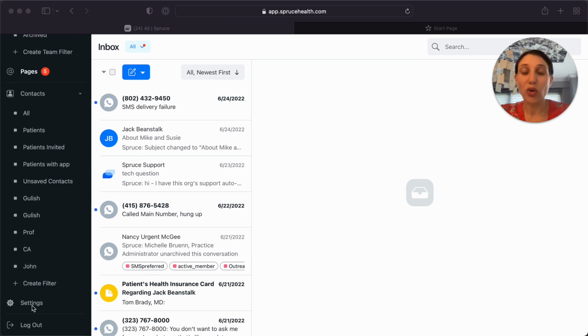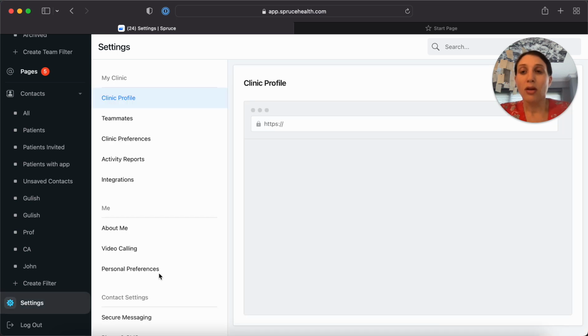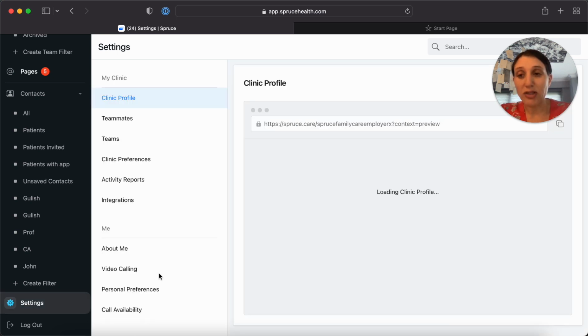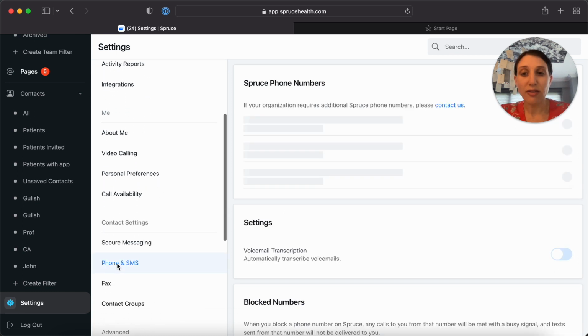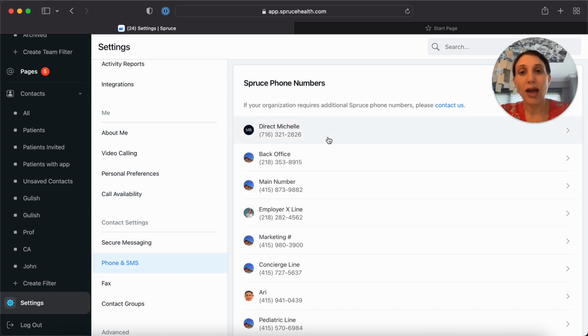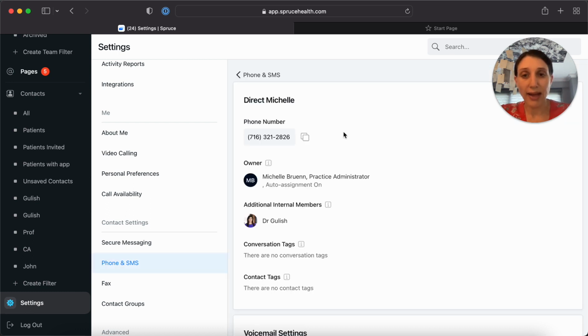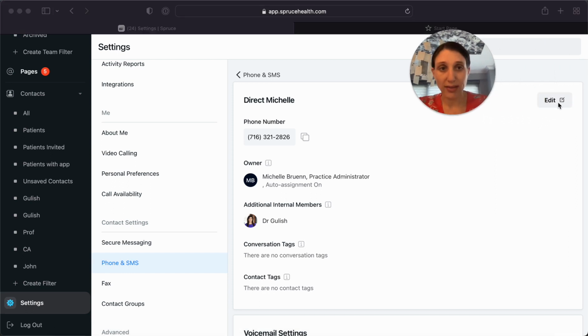So first of all, you want your admin user to take care of this setup for you, as some of these are admin only features. So first we want to go to settings. Now let's say, for example, the person you're covering has a private phone line, a direct phone line. So you would go into phone SMS and you would select that direct line. And there are two different ways you could choose to do this.